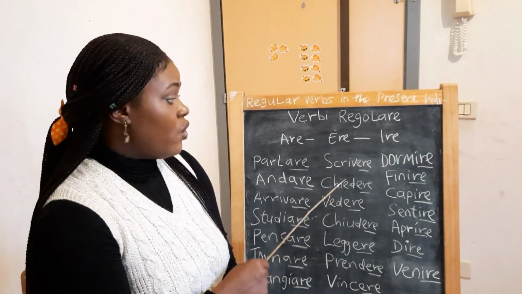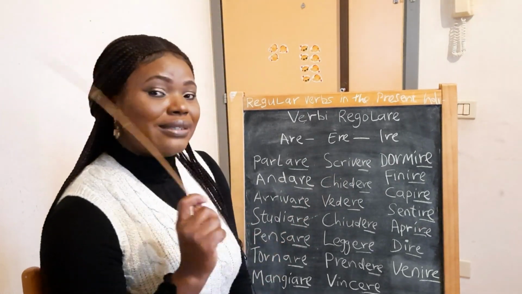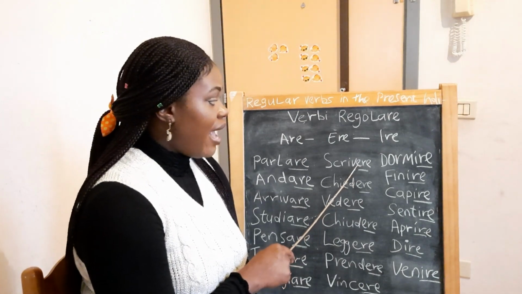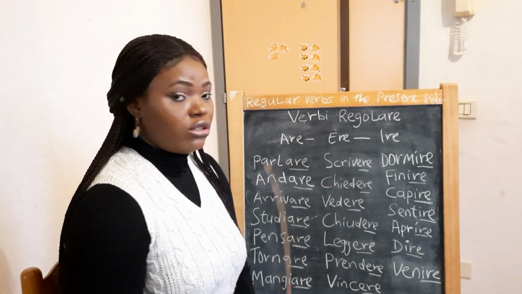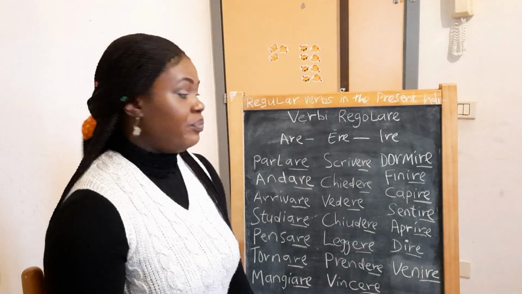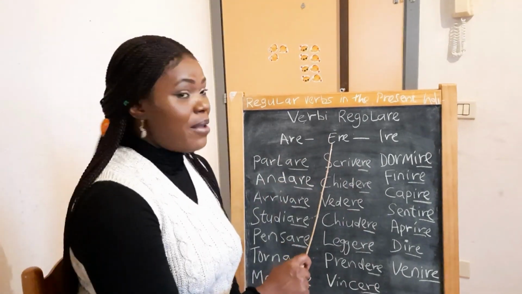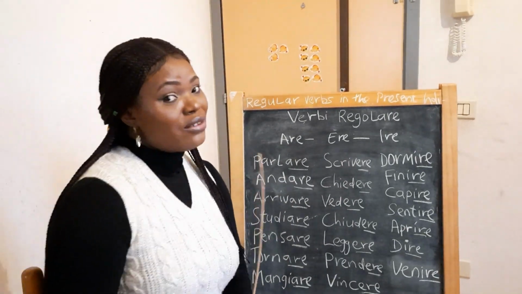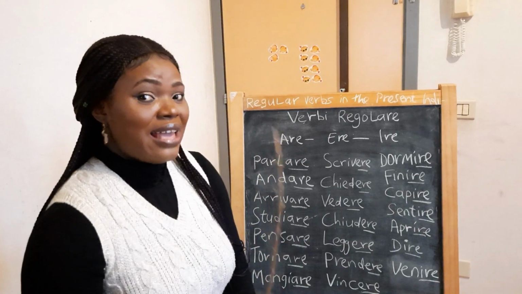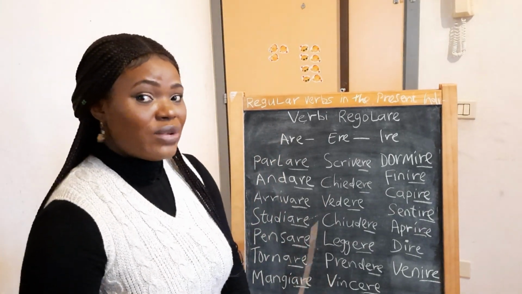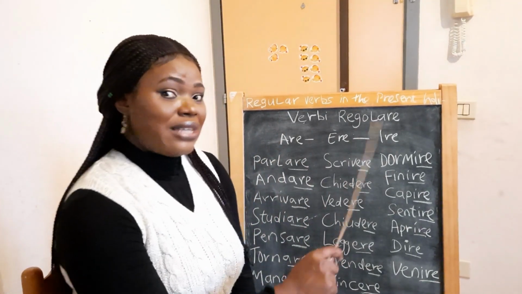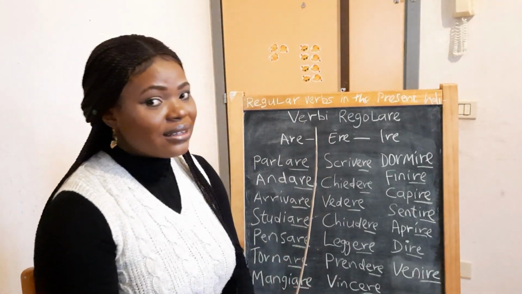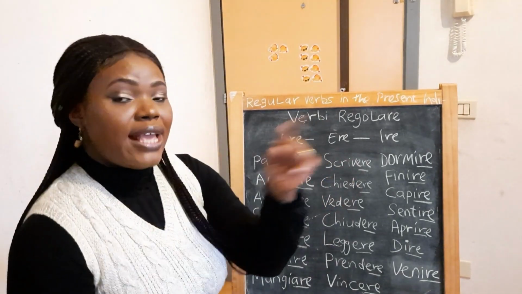Likewise, ere. When you reach third person singular, it will end with e. Like, io scrivo, tu scrivi, lui o lei scrive. You see, it ends with e because the end of that verb is ere, not are. If the end of the verb is are, that means third person singular will end with a. If the end of the verb is ere, that means the third person singular will end with e. Scrive, lui o lei scrive.